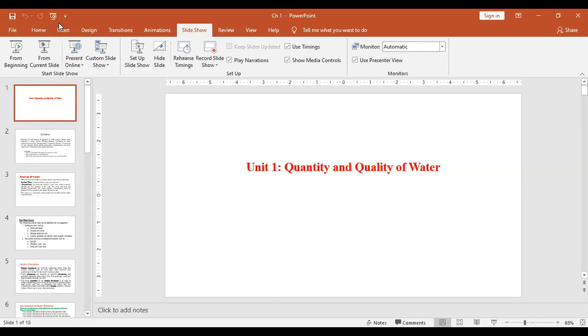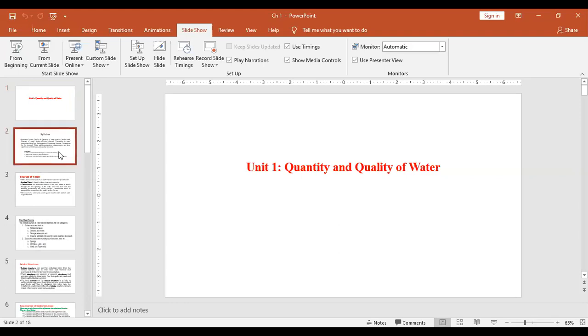So we, as civil engineers, are supposed to design the public water supply system. If you are designing a public water supply system for society, then you should know all the fundamental parameters. Hence, in the first chapter, we are going to learn what quantity is required, how to find the quantity, what quality, what type of impurities are present, and how to analyze them. Then in the second chapter, we will learn how to remove those impurities by providing the proper treatment process.